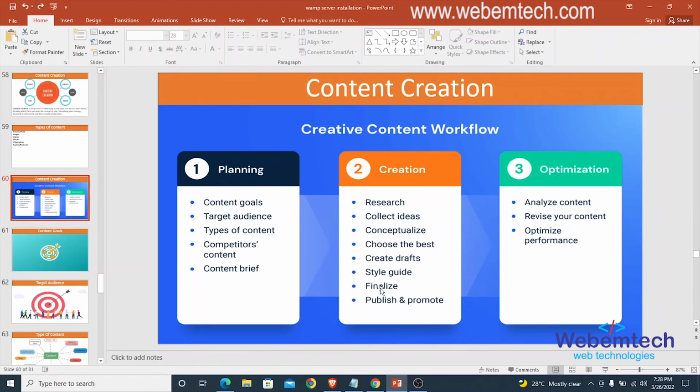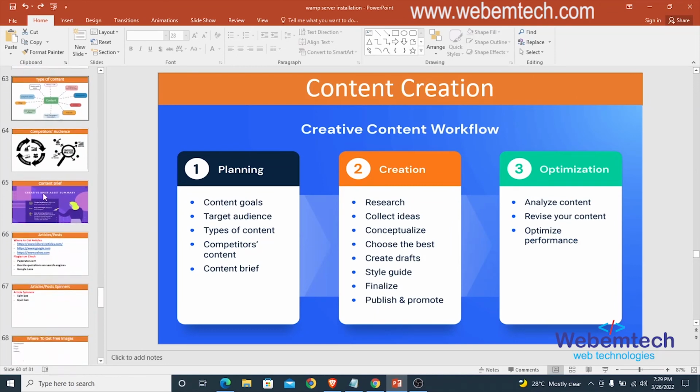Then after that, you finalize all your plans. All right, you finalize the creation. This is a point where you get to tell yourself that, okay, this is what I actually want to produce, and this is how I'm going to produce that. After that, you talk about how to publish or to promote the content you have created. All right, then the last creative workflow right here is optimization. This is where we talk about analyzing the content and revising your content, then optimizing the performance. All right, so basically here these are the content workflows we have.